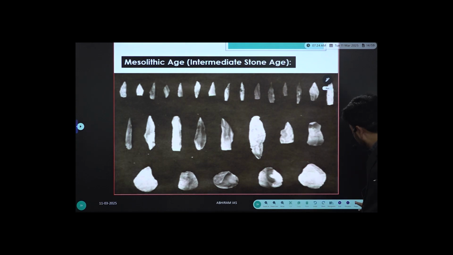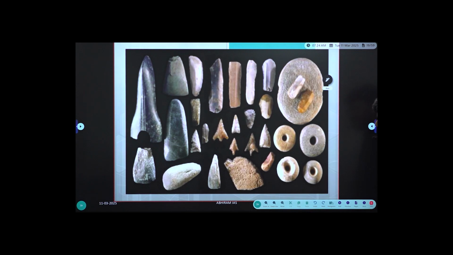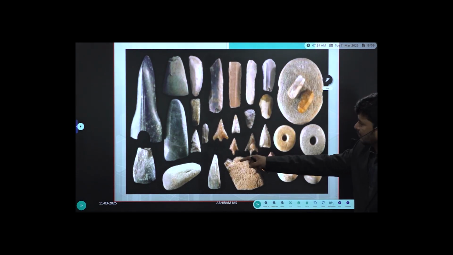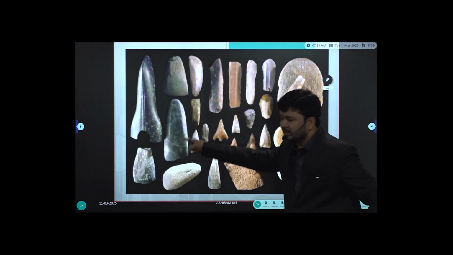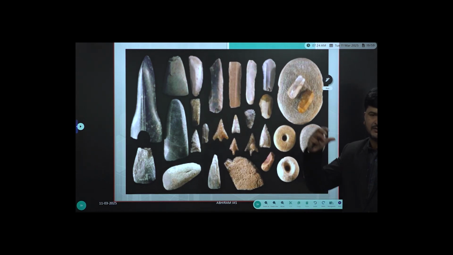And by the time you go to Neolithic cultures, how these tools further got sharpened and polished. అర్థం చేసుకోవాలి. We are not learning the entire chapter. We are extracting the key areas. Keywords రాసుకొని వాటి మీద మనం ఫోకస్ చేస్తున్నాం.